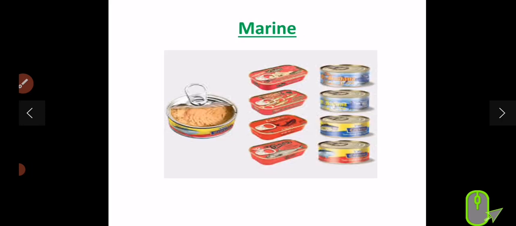Okay, now let's talk about marine-based industries. As you see in the picture, the marine-based industries use products from the sea and oceans as raw materials. Industries processing seafood or manufacturing fish oil are some examples, as you see.